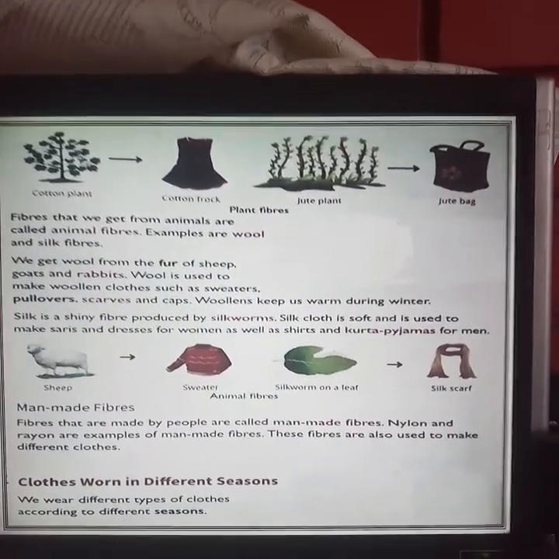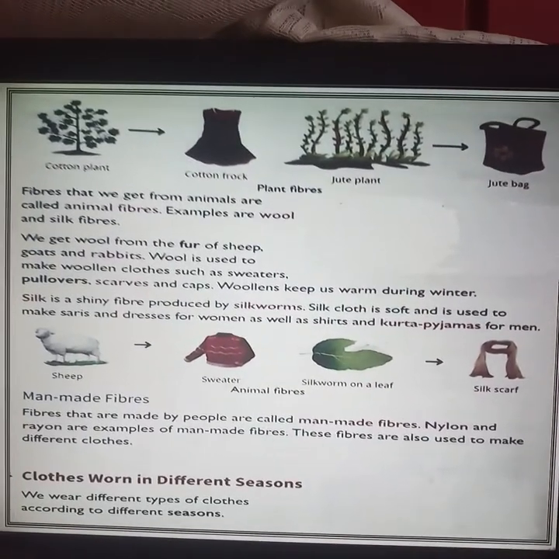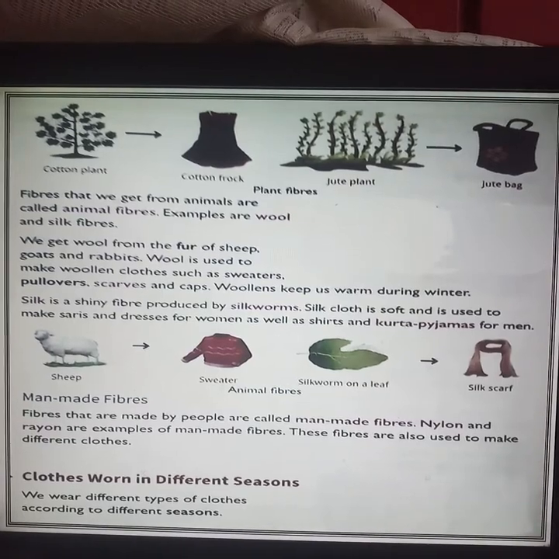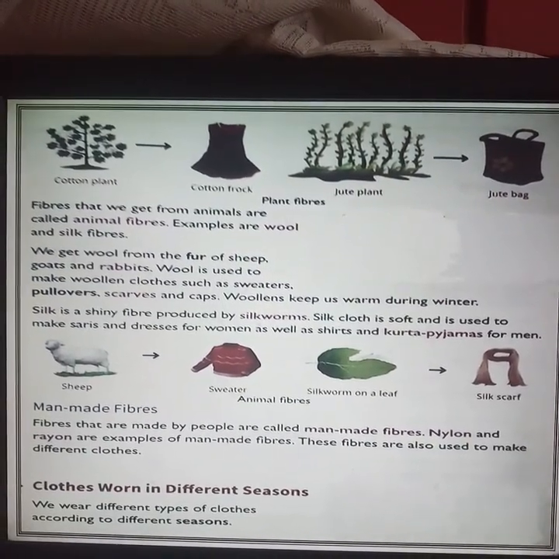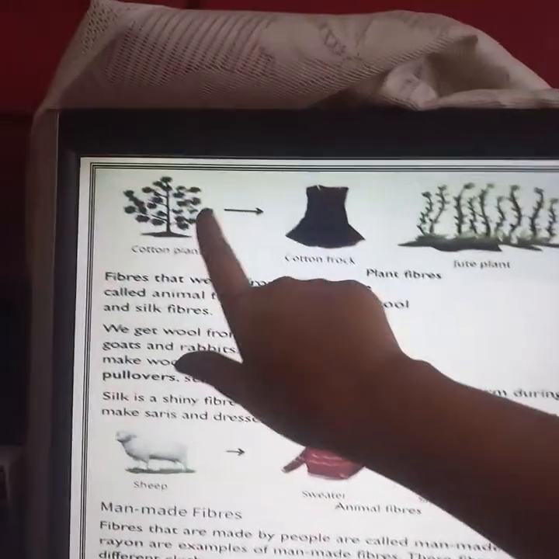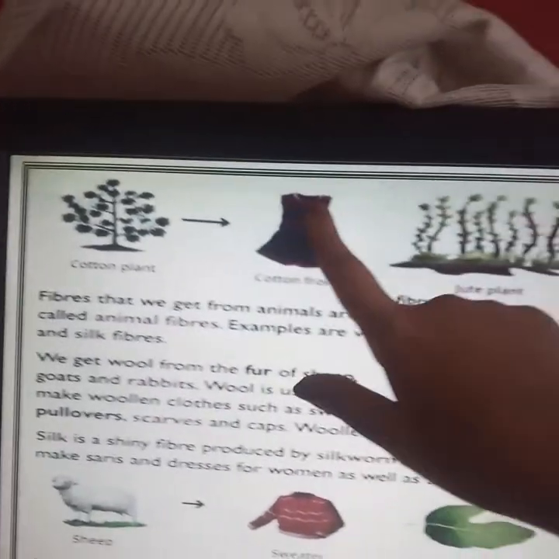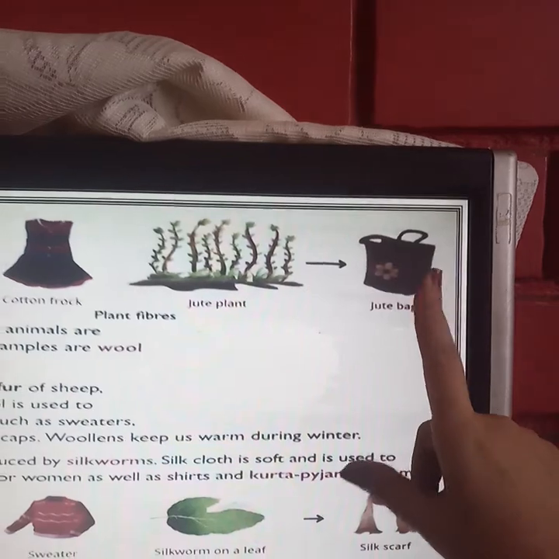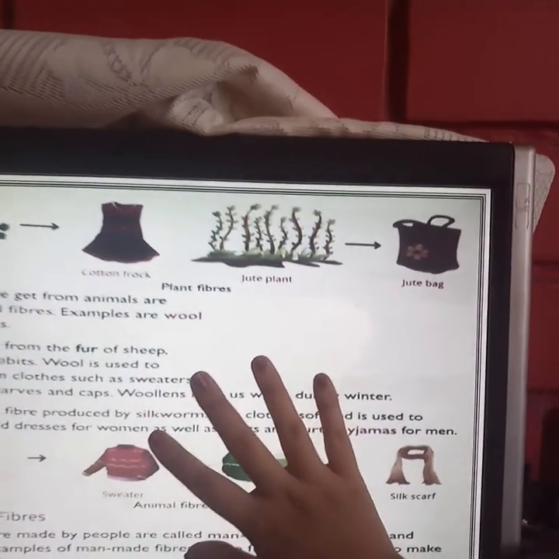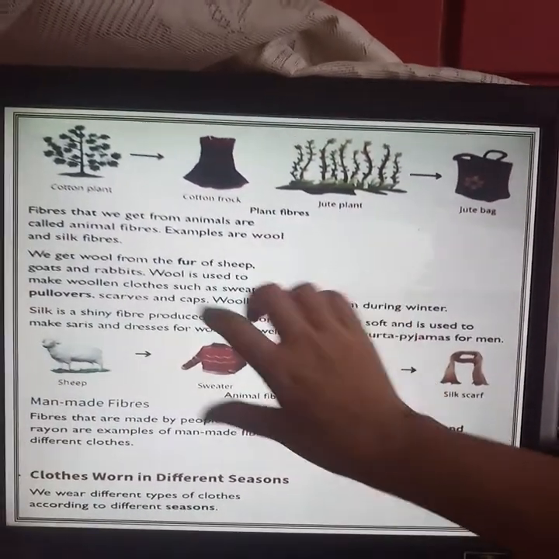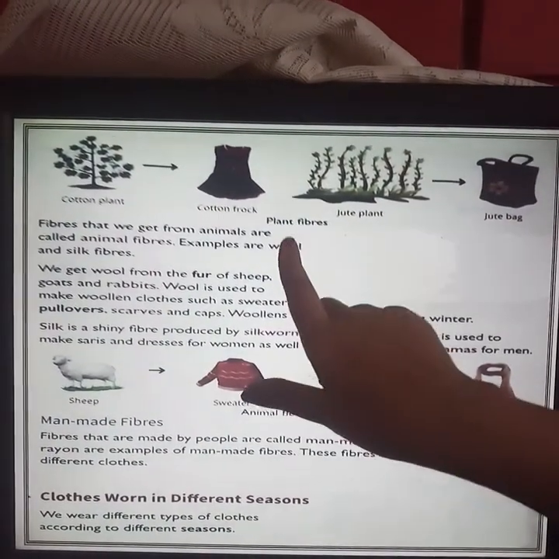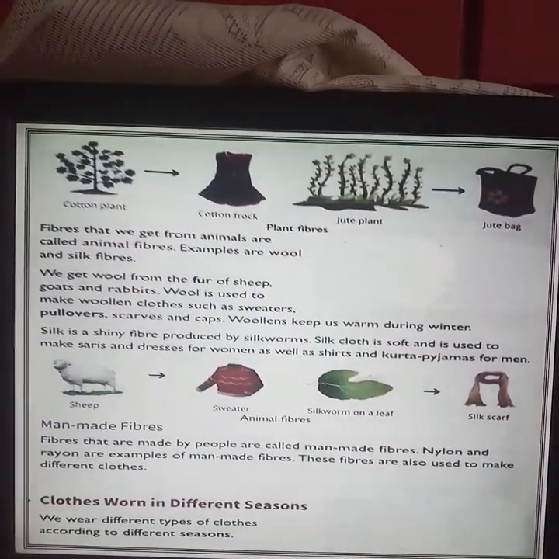Fibers that we get from animals are called animal fibers. Examples are wool and silk fiber. See over here this picture from the cotton plant to a cotton frock, from the jute plant to a jute bag. These are natural fibers. Now let us come to animal fibers. Fibers that we get from animals are called animal fibers. Examples are wool and silk fibers.